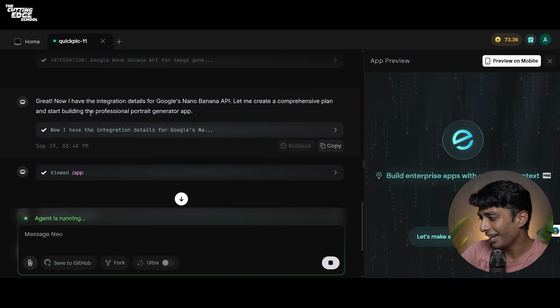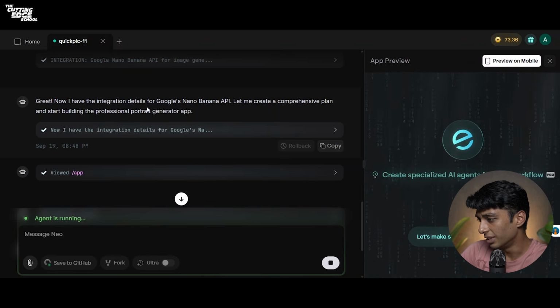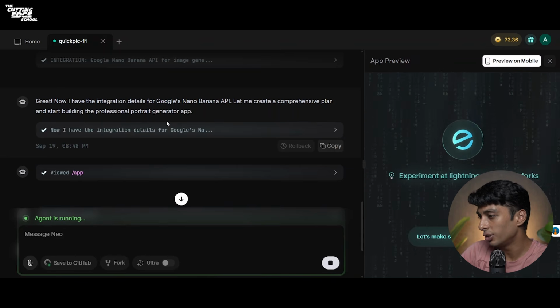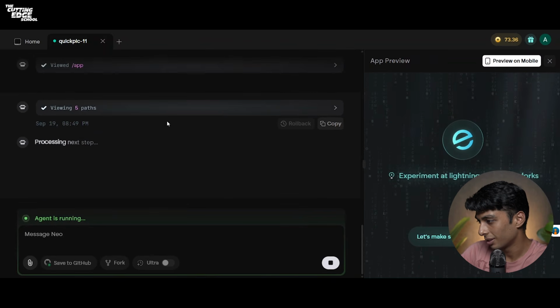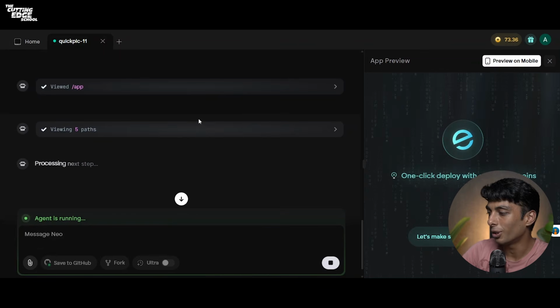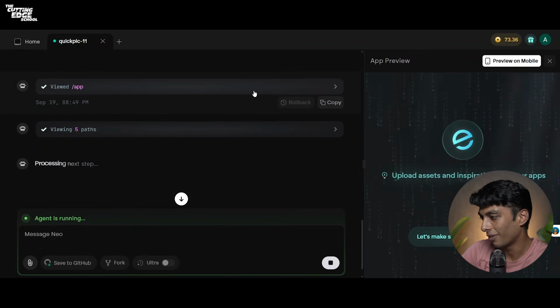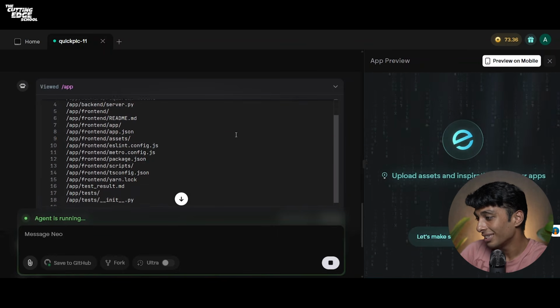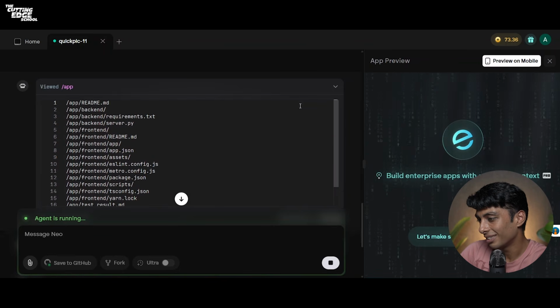Now it says, great, now I have the integration details for Google Nano Bananas API. Let me create a comprehensive plan and start building the professional portrait generator app. And at any time, you can exactly see what your agent is working on. If I click on this, I can see all the files that my agent has created.